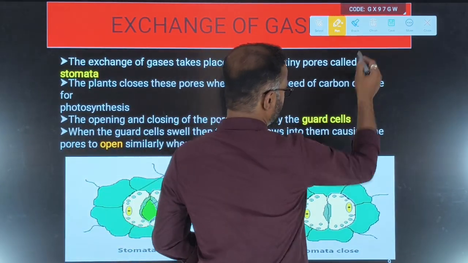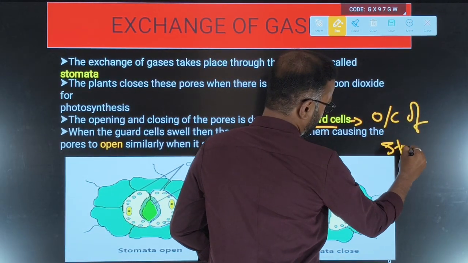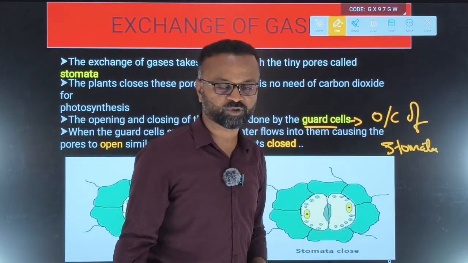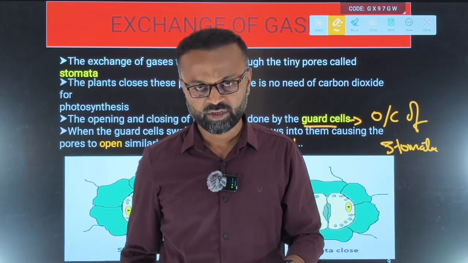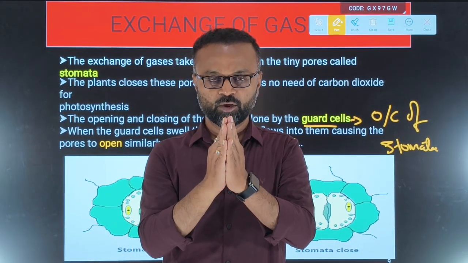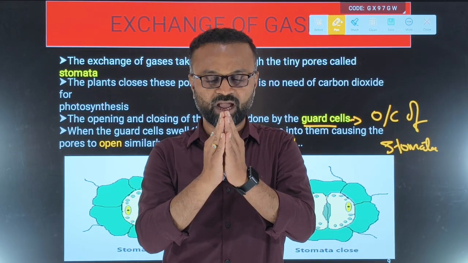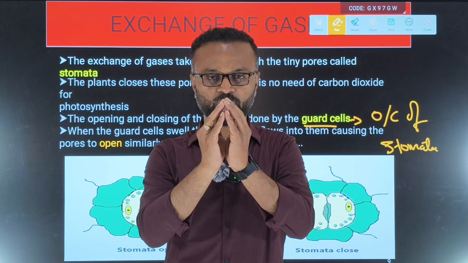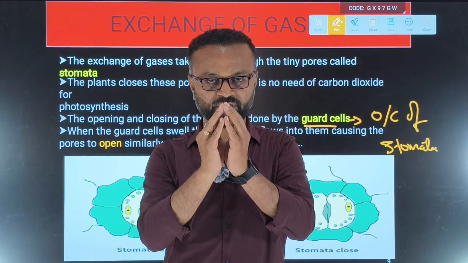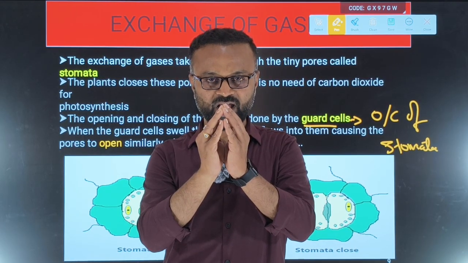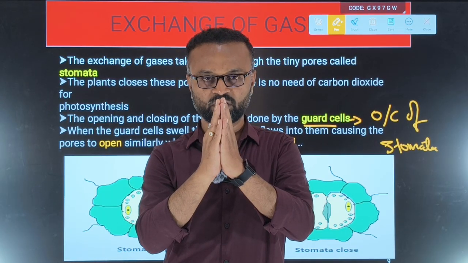And what is the function of the guard cells? Anybody can tell? Yes. The function of the guard cells is the opening and closing of the stomata. On what basis does this opening and closing of the stomata take place with the help of guard cells? Now imagine, these are the guard cells present in the stomata. When the water concentration in the leaf or in the guard cell increases, the guard cells will swell. When they swell, slowly the stomatal pore will open. When the water concentration reduces, the guard cells will shrink, then the stomata will close, or the guard cells will close the stomatal pore.